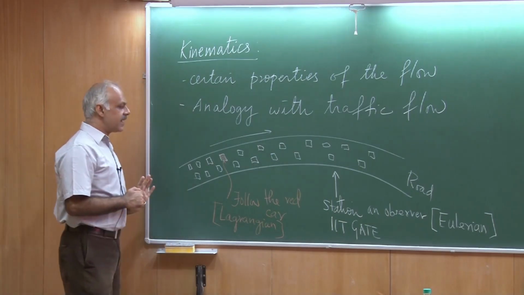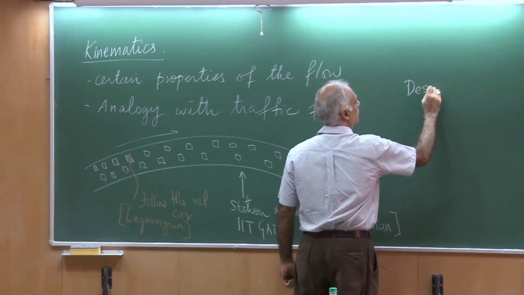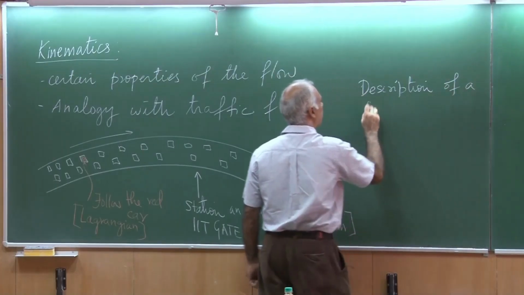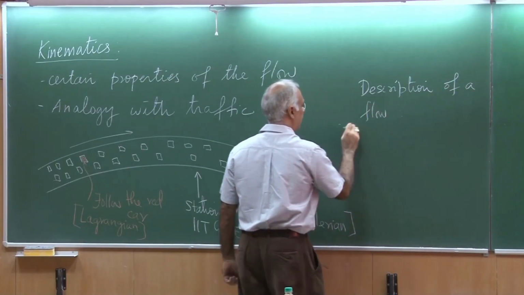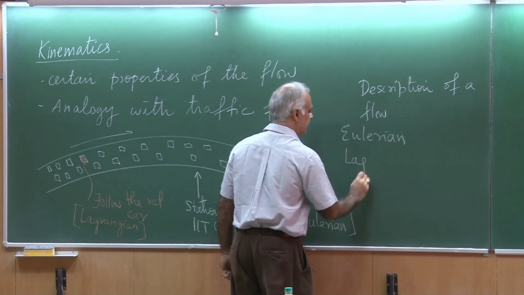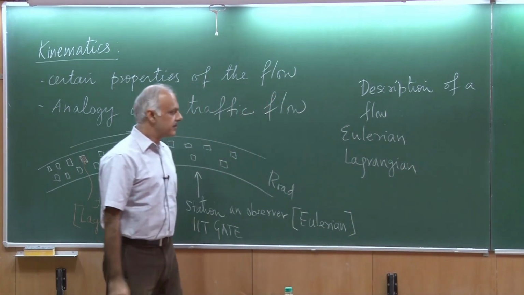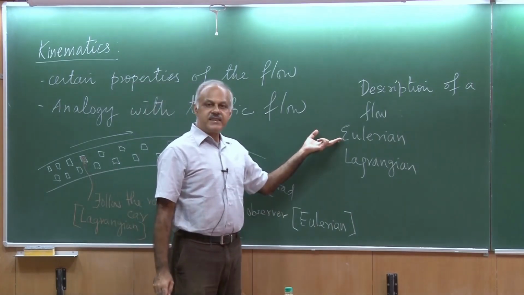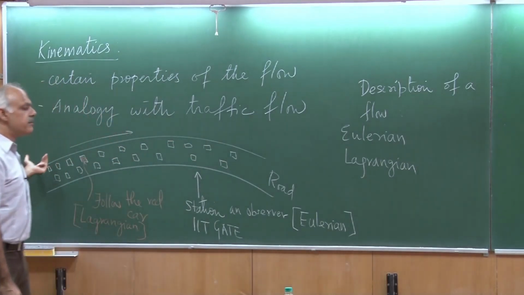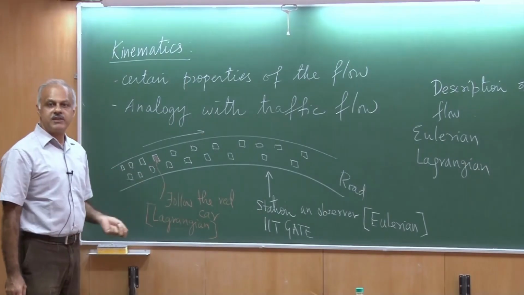So the first thing is that when we want a description of a flow, I could be Eulerian or I could be Lagrangian. As you can see, in fluid mechanics, because we have so many particles, so many fluid elements, it would not be practical to follow each one of them.